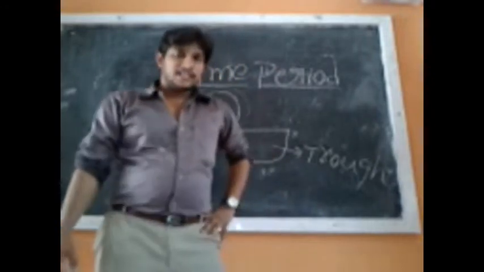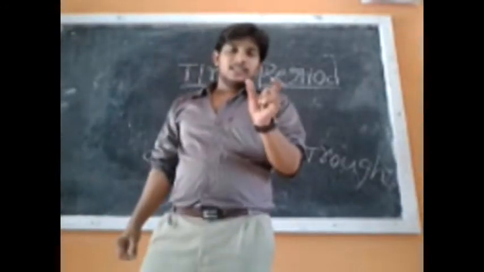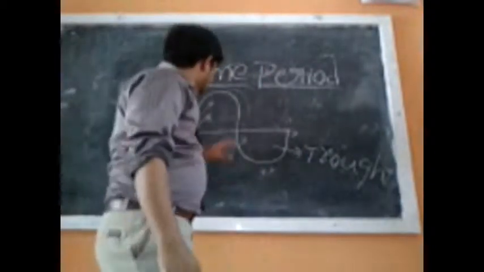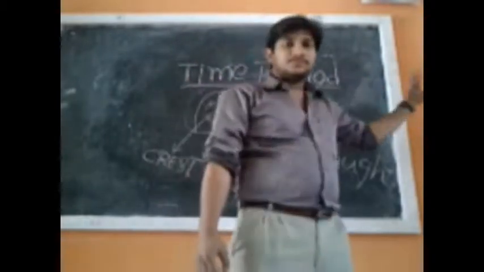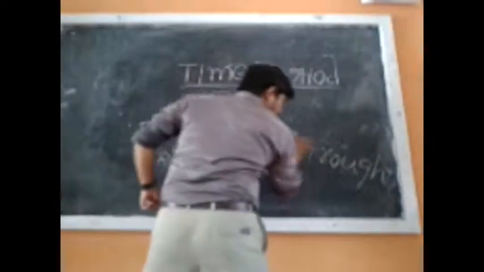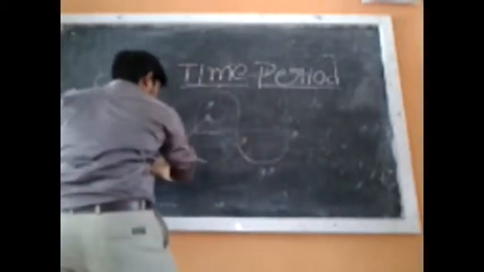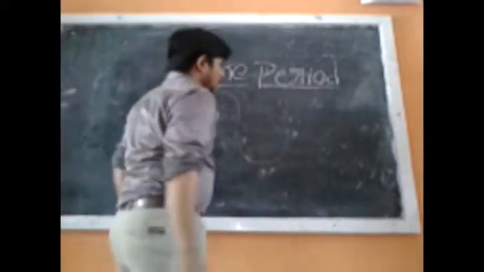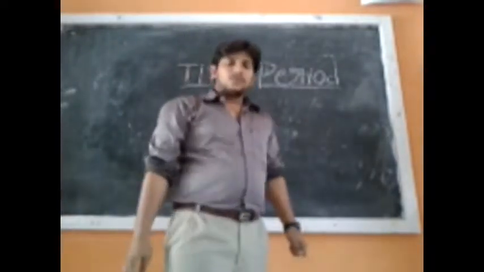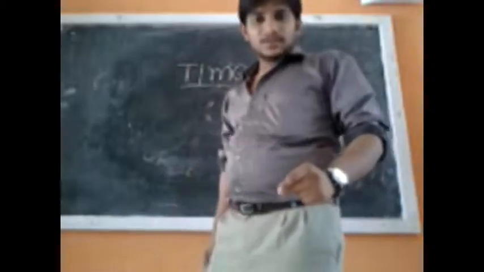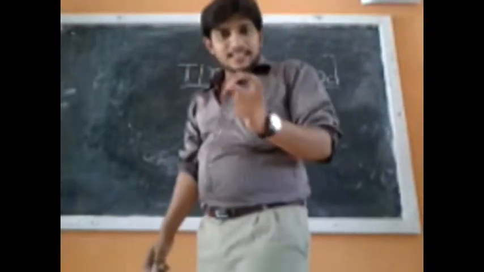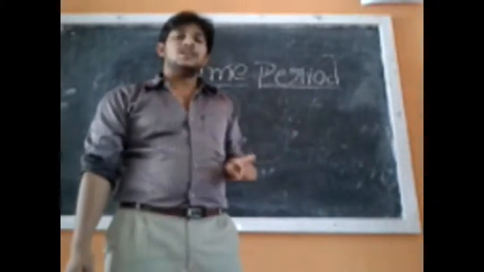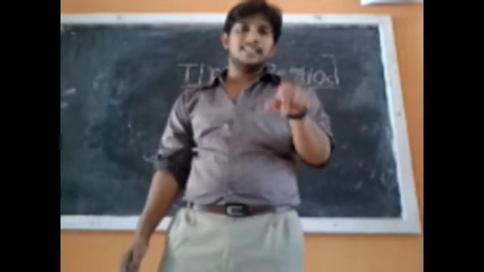What is meant by time period? The time taken to complete one cycle is called time period. What is one cycle? One cycle is nothing but one crest and one trough. The combination of one crest and one trough is called one cycle. That is total 180 degrees.